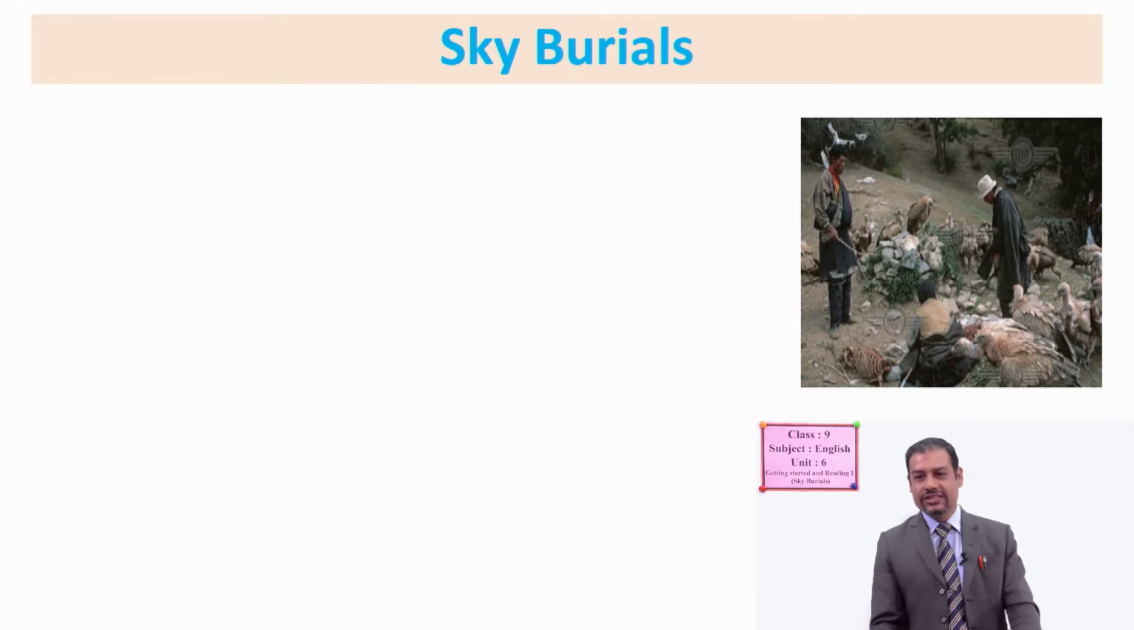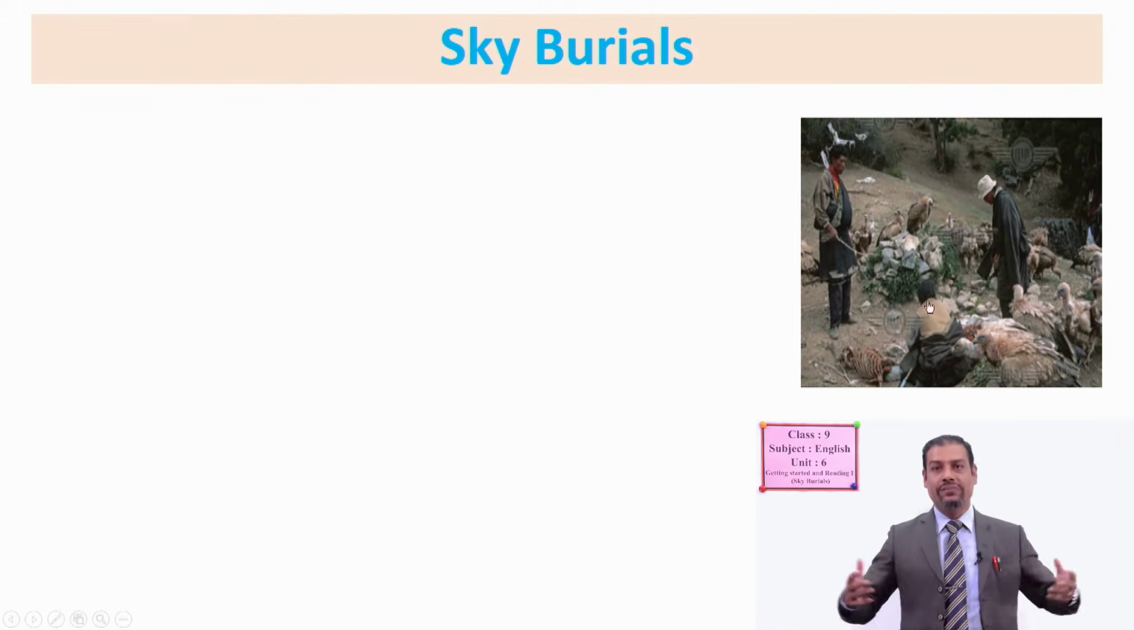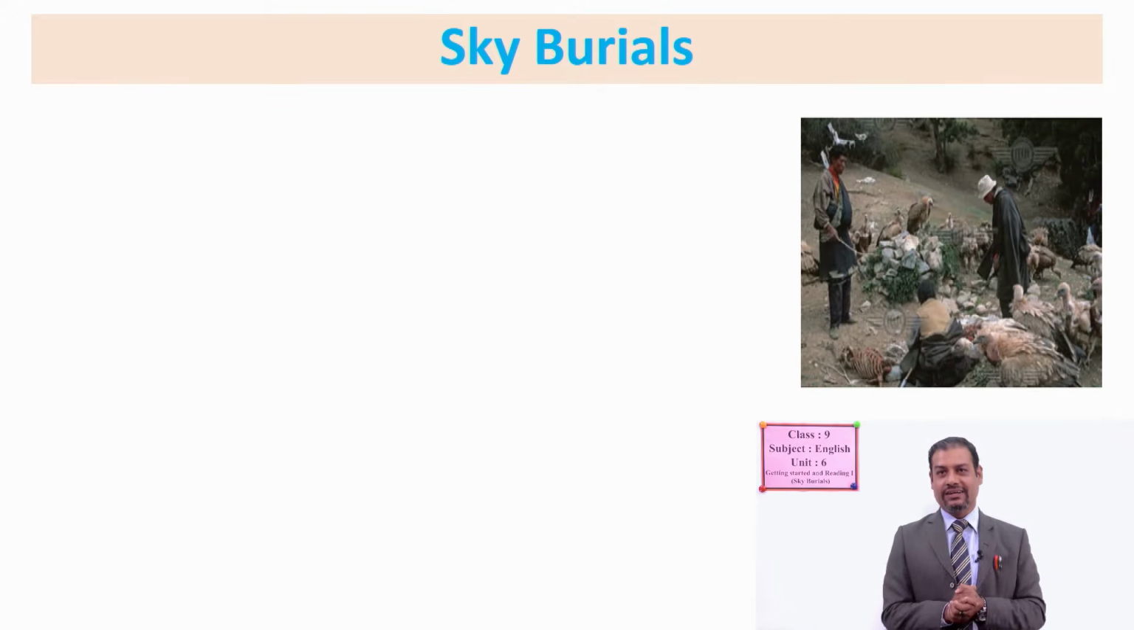What do you see in the picture? Yes, you can see two people, okay, three persons here, and then you can see the vultures there. And you can see here a skeleton, maybe the skeleton of the dead body of a human being. So can you guess what sky burials mean? Don't worry, after learning this text, you will understand what sky burials are.